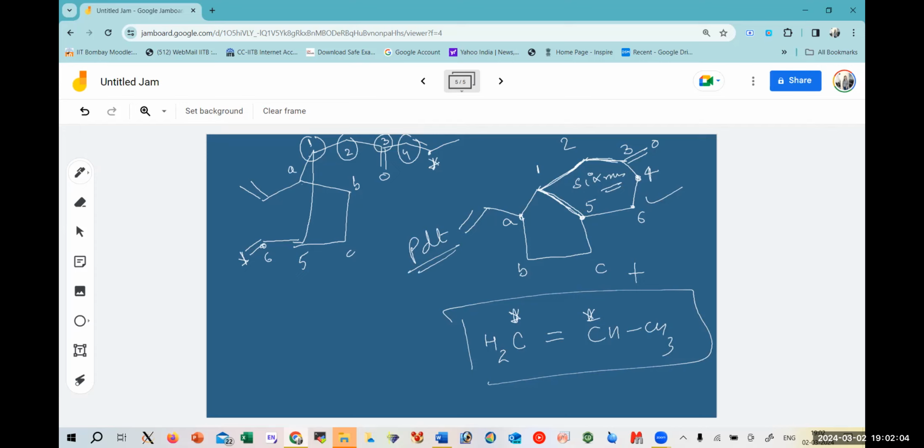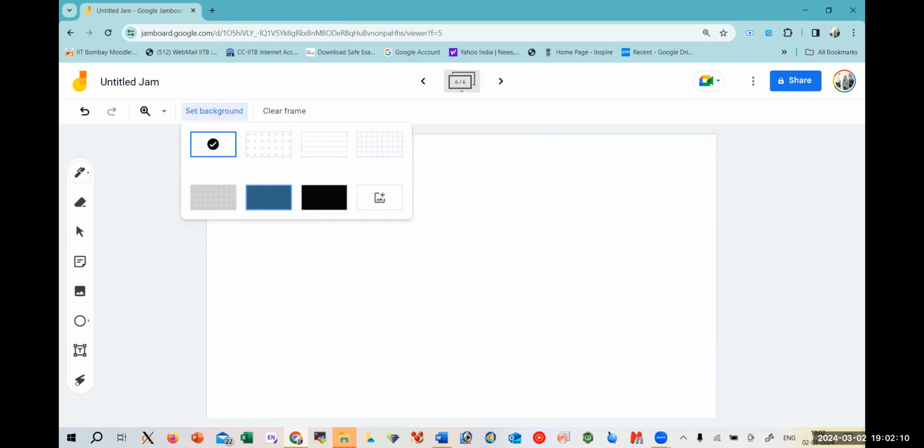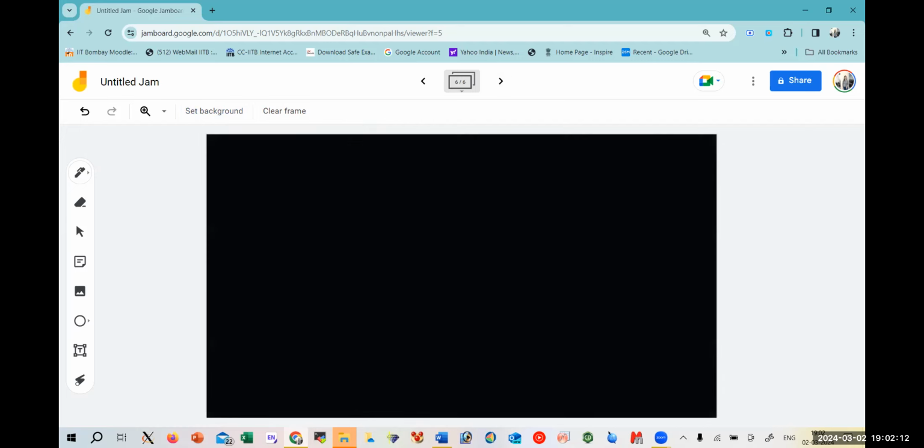To give you another. Now, the last part of today's discussion, the lecture, before explaining the assignments, is alkyne metathesis.